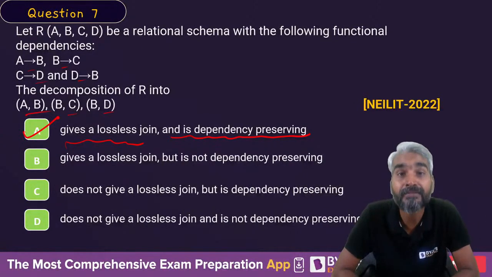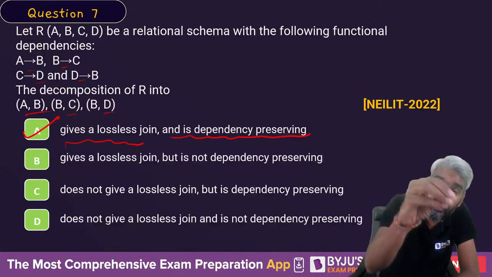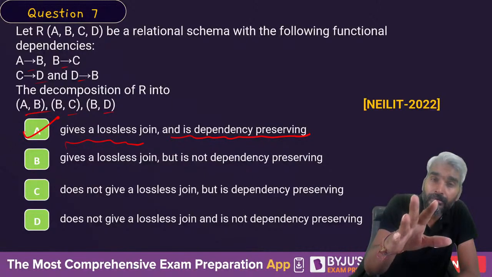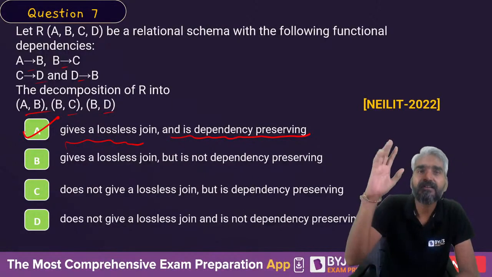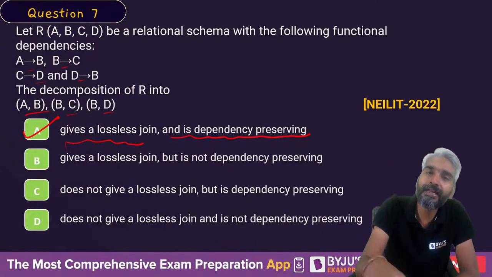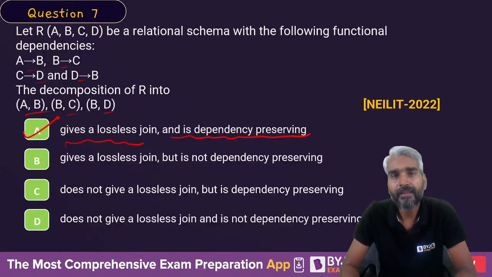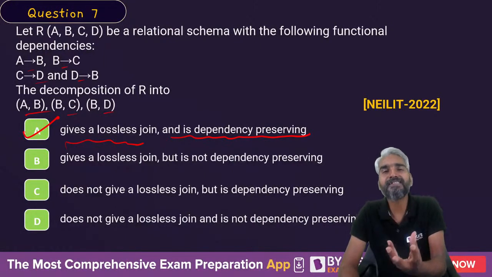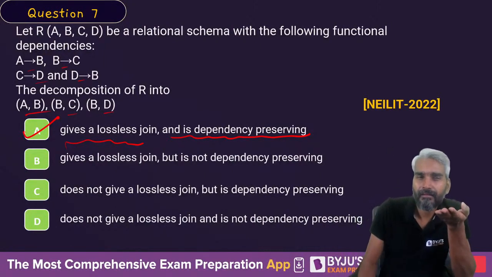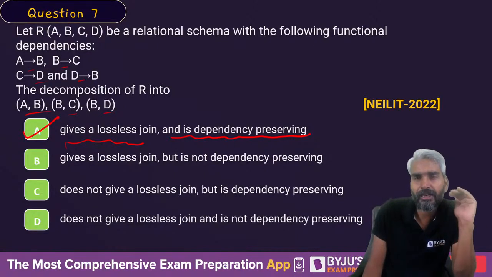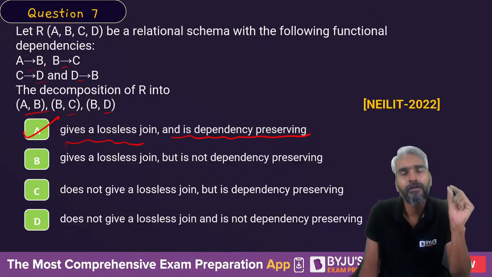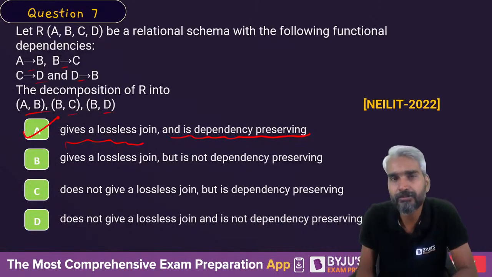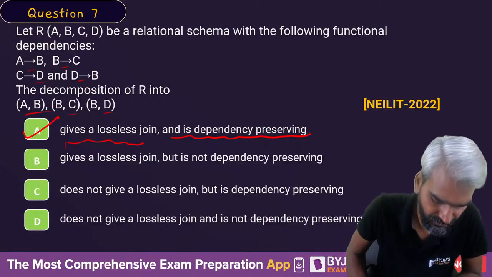These are the only questions asked in the NIELIT exam from the topics of normal forms and the process of normalization. So you can understand the level of the exam, and you will be able to crack it if you put in some effort to understand the concepts.